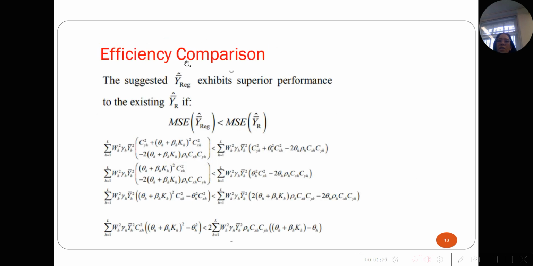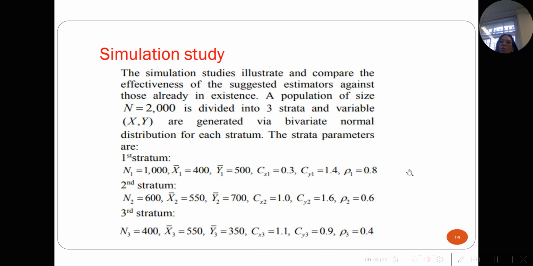And this is the efficiency comparison to see how the proposed estimator performs. You can see from this equation here, the suggested proposed estimator is more efficient than the existing one if this equation is true, right? So next, to see how the proposed estimator performs, we will use both a simulation study and also an application to real data.